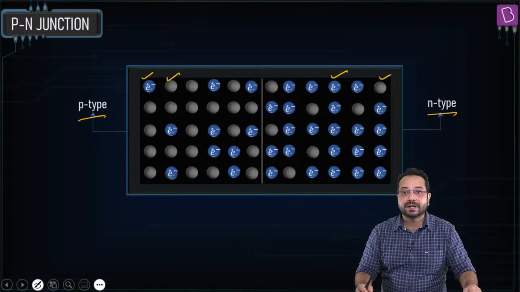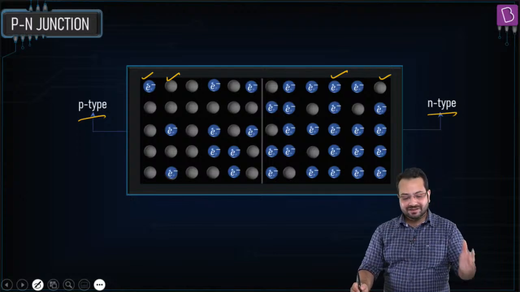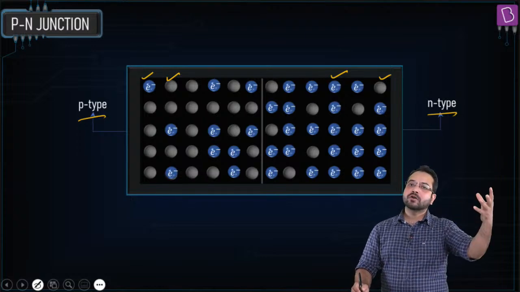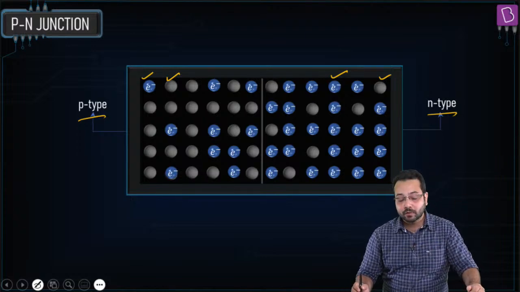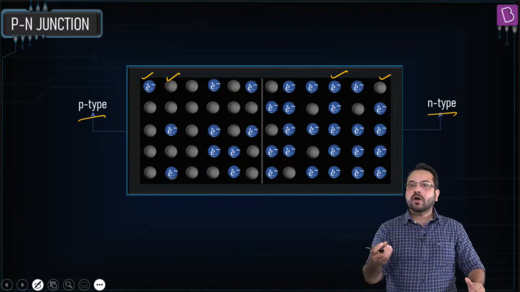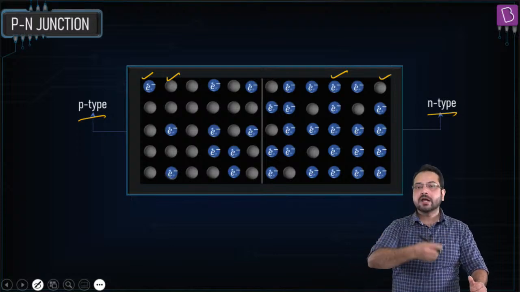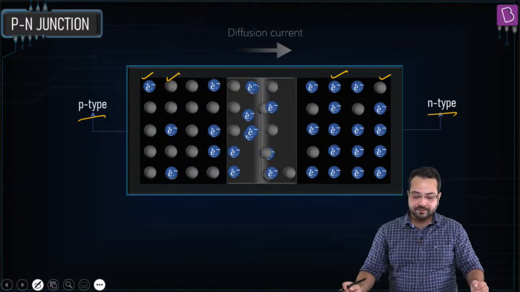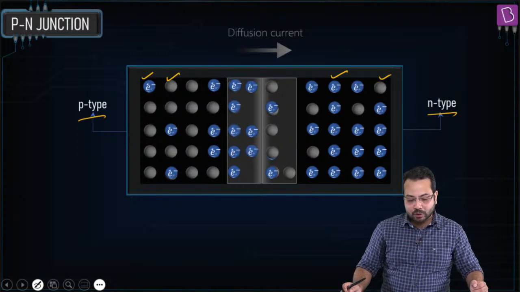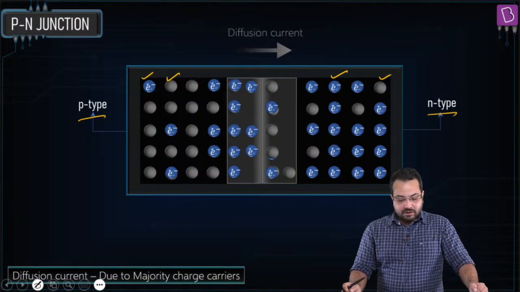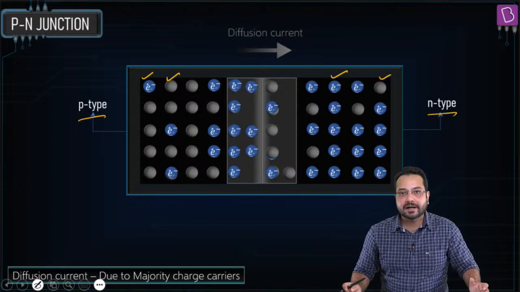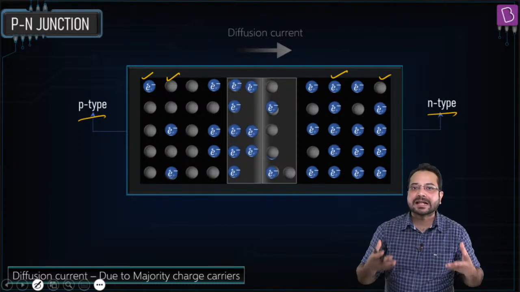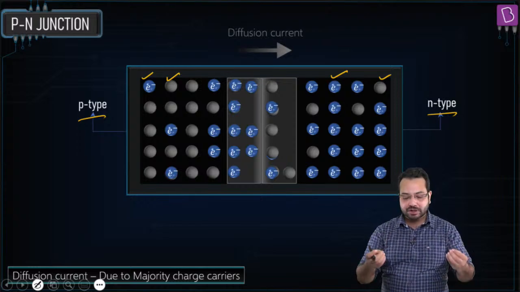Diffusion is going to take place. So from the p side the holes are going to diffuse into the n-type, from higher concentration of holes to lower concentration of holes, and the electrons are going to diffuse from the n side to the p side. Okay, something like this is going to happen. Watch closely. Okay, this is called diffusion current. Obviously electrons and holes are moving, charge carriers are moving, so there is electricity. So this is called the diffusion current.